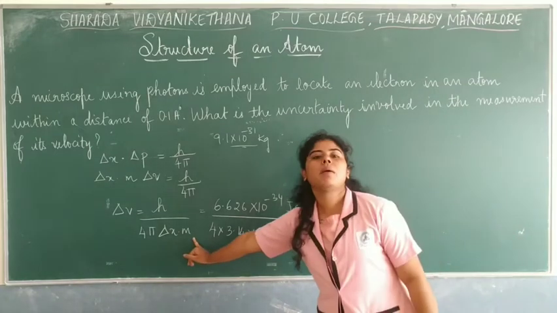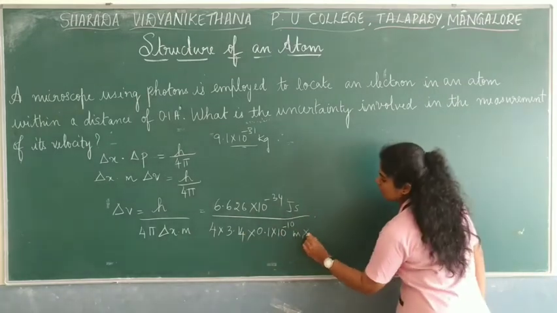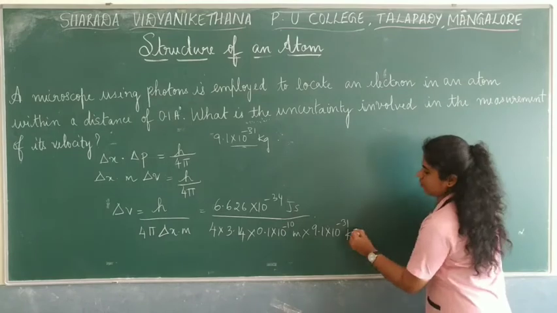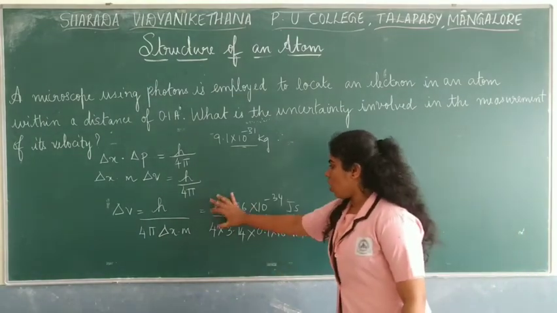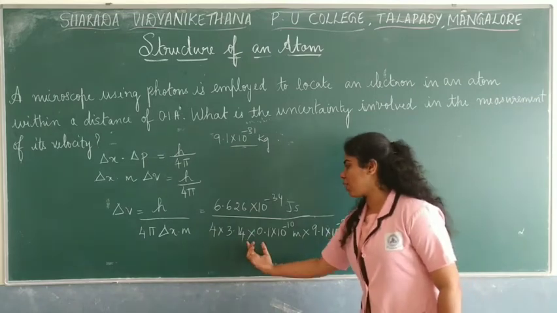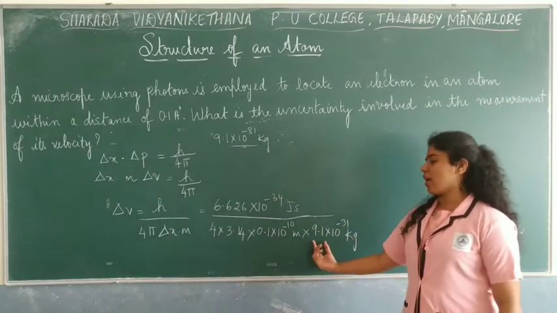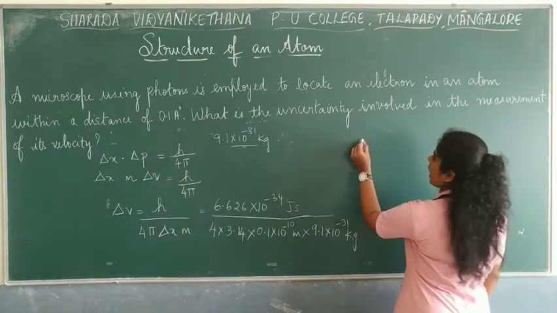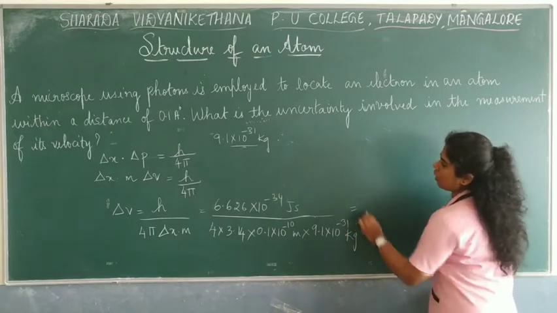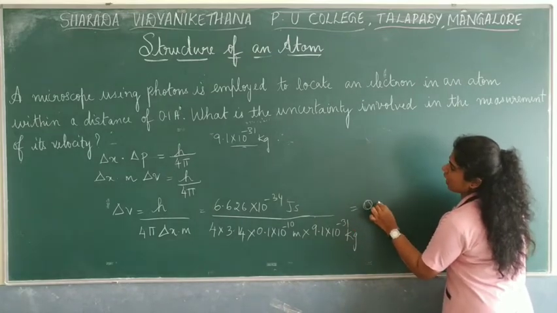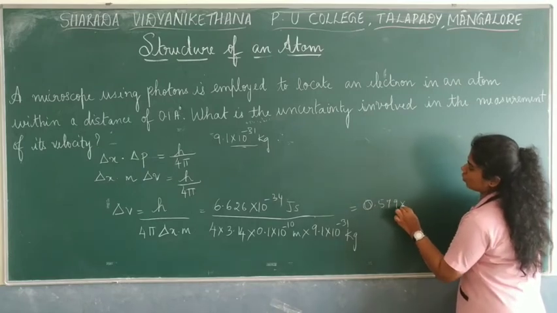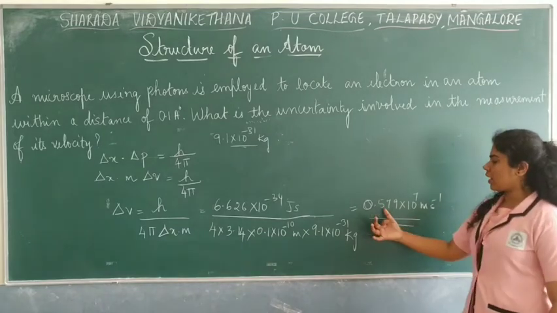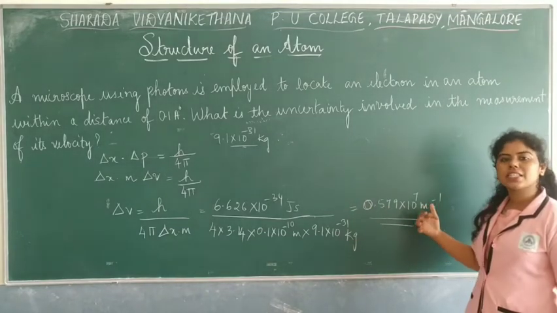And then what is left out? Mass of an electron. How much is it? 9.1 into 10 to the power minus 31, which is kg. So you have to simplify this. 4 into 3.14 into 0.1 into 9.1, all these you multiply and then divide it by 6.626. So we get the answer as, I write it here, 0.579 into 10 to the power 7 meter per second. So if you are getting this side, it is 5.7 into 10 to the power 6 meter per second.